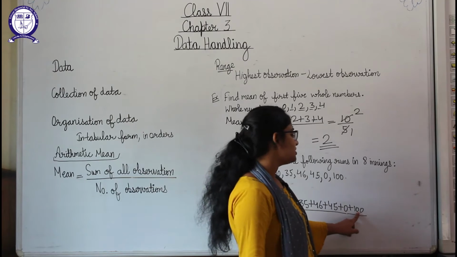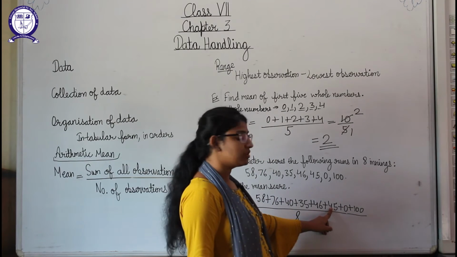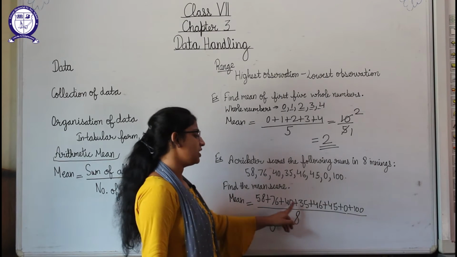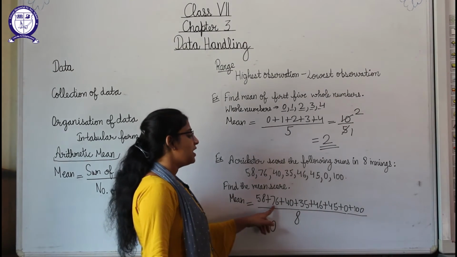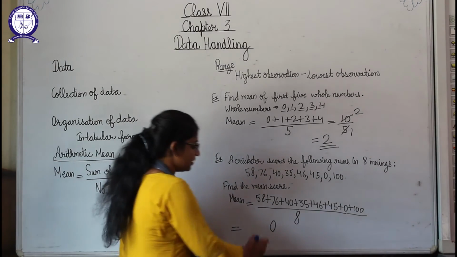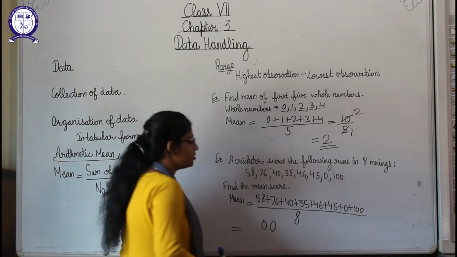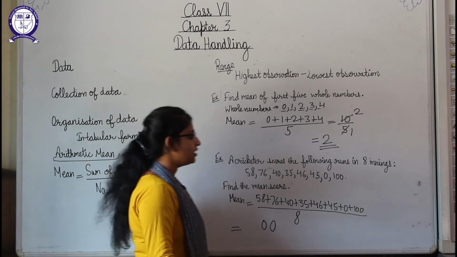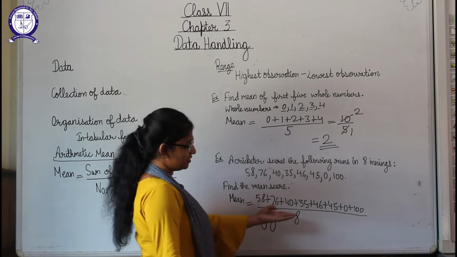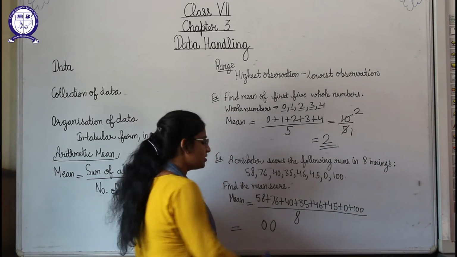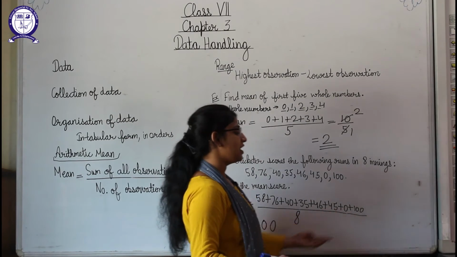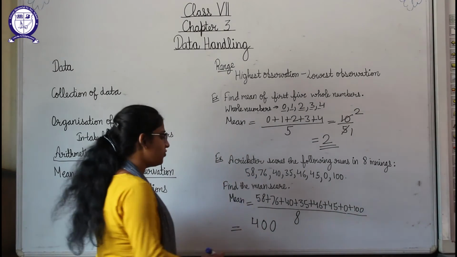Now 3 plus 0 is 3, 3 plus 4 is 7, 7 plus 4 is 11, 11 plus 3 is 14, 14 plus 4 is 18, 18 plus 7 is 25, and 25 plus 5 gives us 30. So here again 0 is at the tens place and 3 is carry, so 3 plus 1 is 4, and there is no hundreds place in any other number. It means we will write 4 here. By adding these 8 observations we are getting our answer as 400.